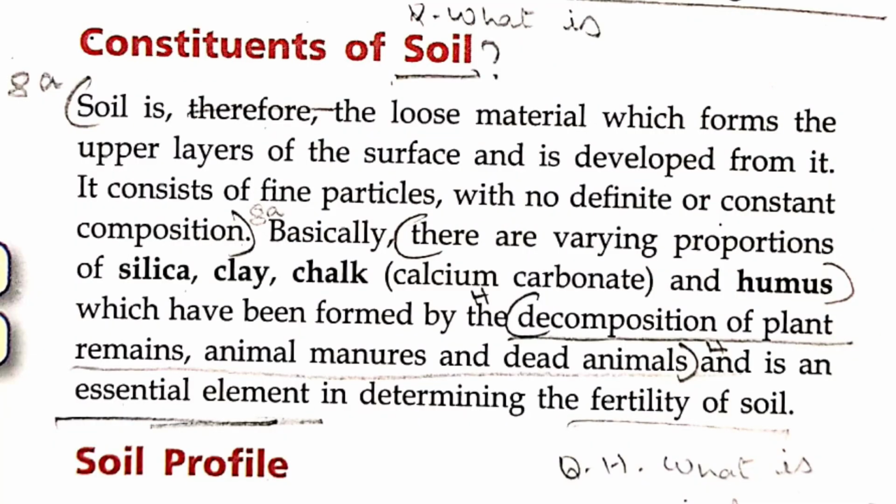Now, soil is basically the loose material which forms the upper layers of the surface and is developed from it. Okay, this is the definition which you would need to remember. It consists of fine particles, because if you take out mud and look at it, not sand, I'm not talking about the beach, not your holiday, if you go to a village or even somewhere in a city, there will be loose mud, you take it out and look, basically it's loose mud, particles of mud.